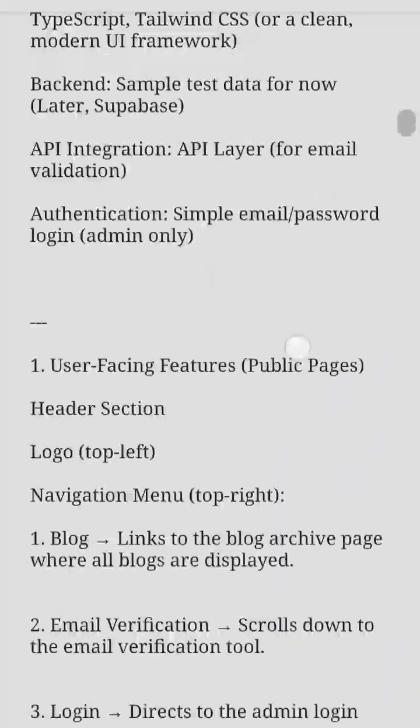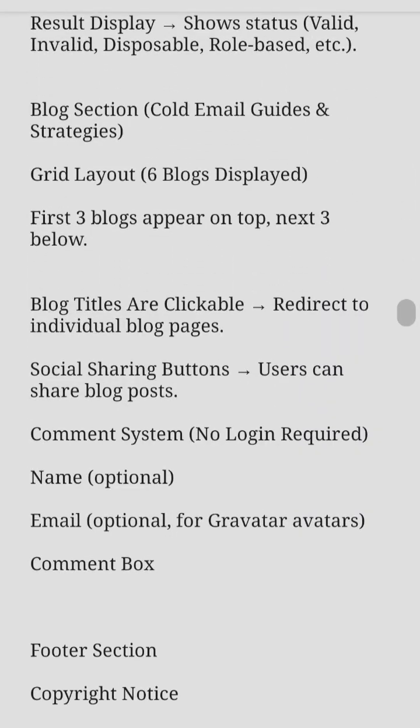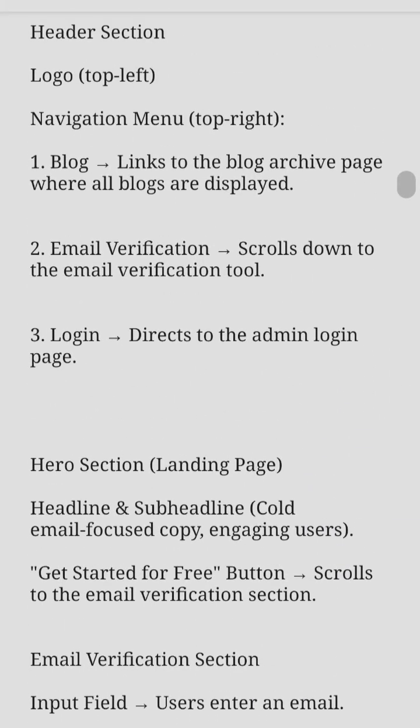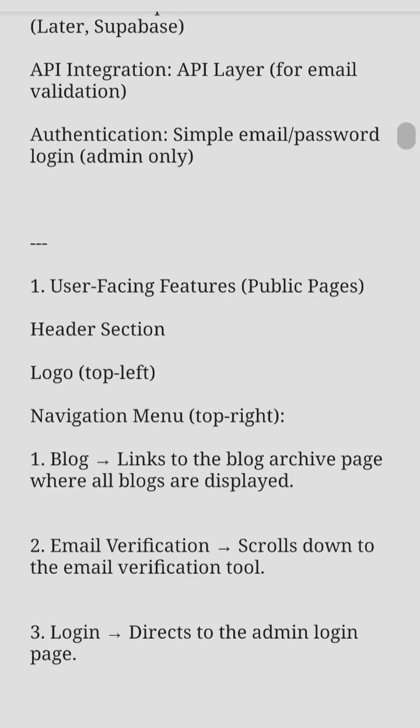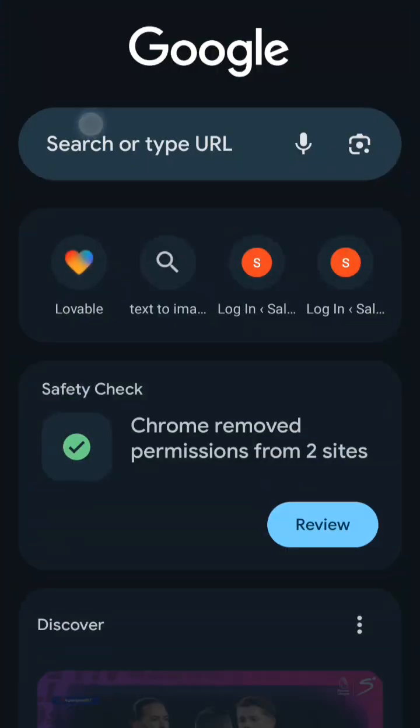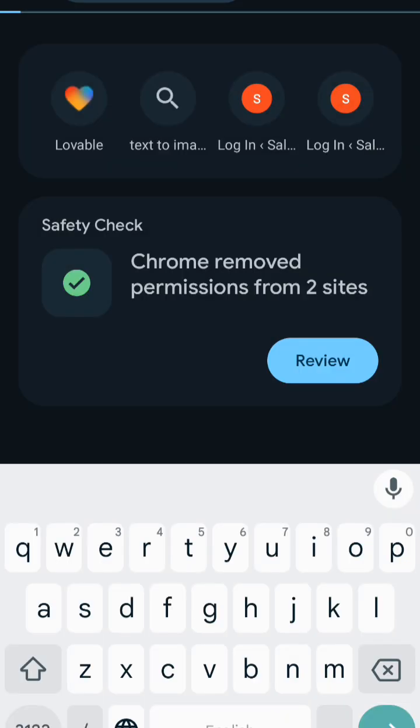Now, what you're seeing right now is the prompt which I used ChatGPT to improve, and I'm going to use it to create that particular application. But before we go deep into the nitty gritty, we need to see if this truly is a good idea. So I'm going to go to Google and search for free email validation.